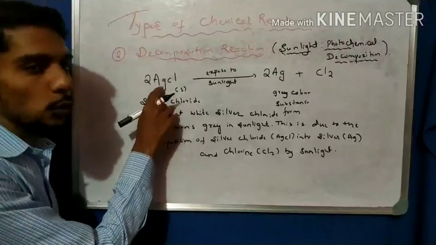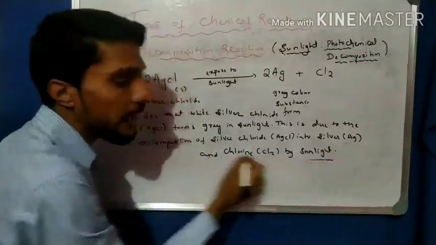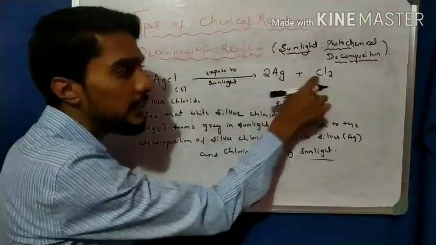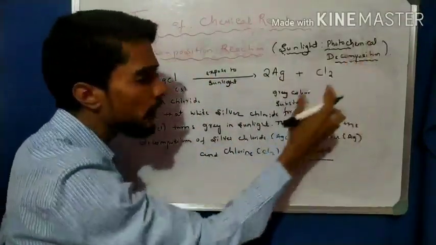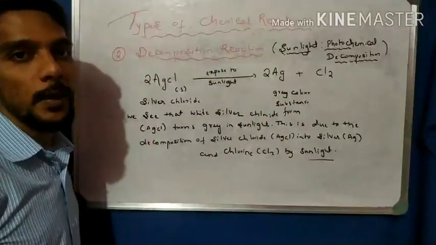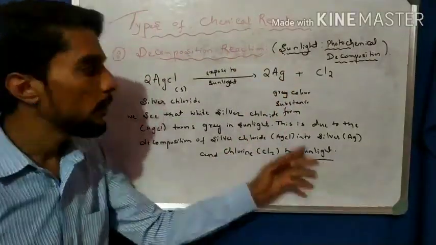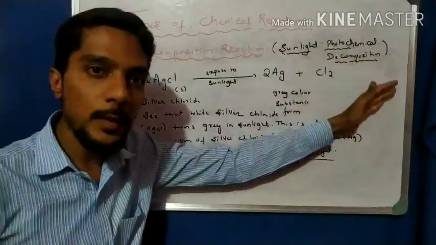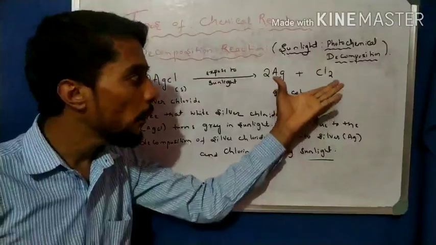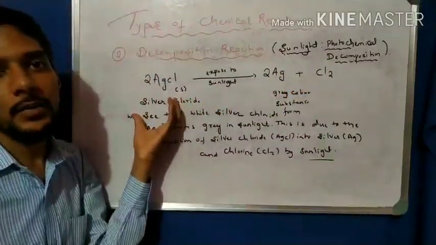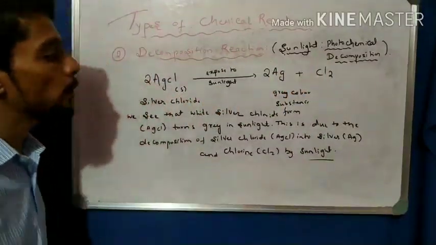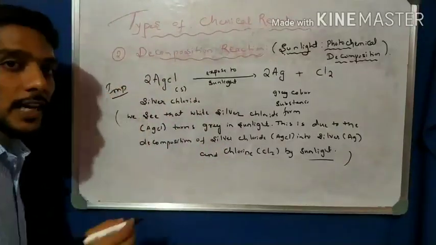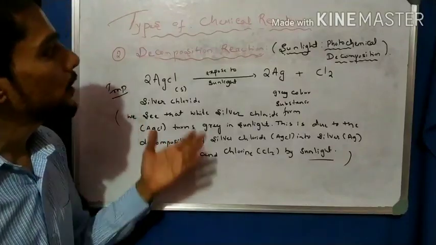If you want to break this AgCl, we require sunlight. With sunlight it breaks down, and when the Ag and Cl2 are separated, we get a gray color. Very simple logic: sunlight breaks down this compound, we get Ag and Cl2 separate. When these are separated, they are gray in color. When they are joined together, they are white in color. This is a very important point to be remembered for scientific reason questions.